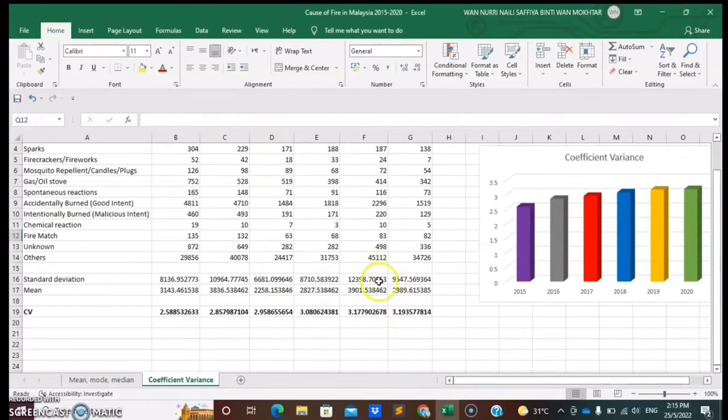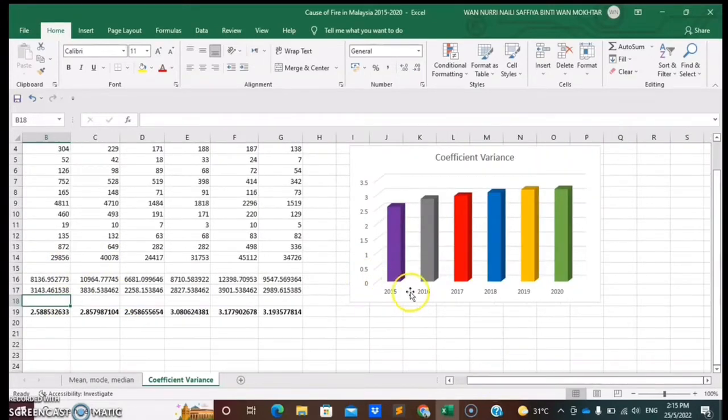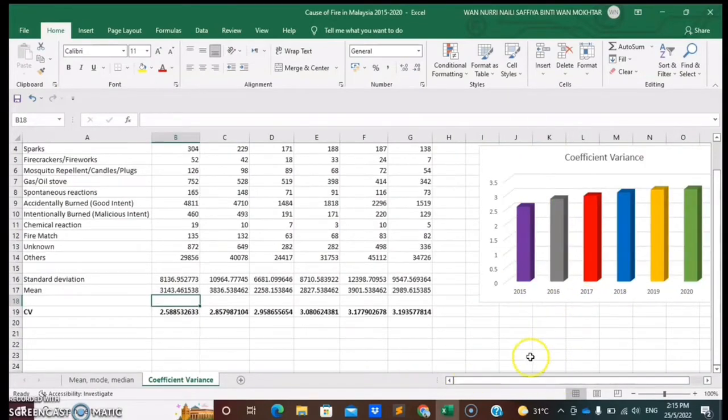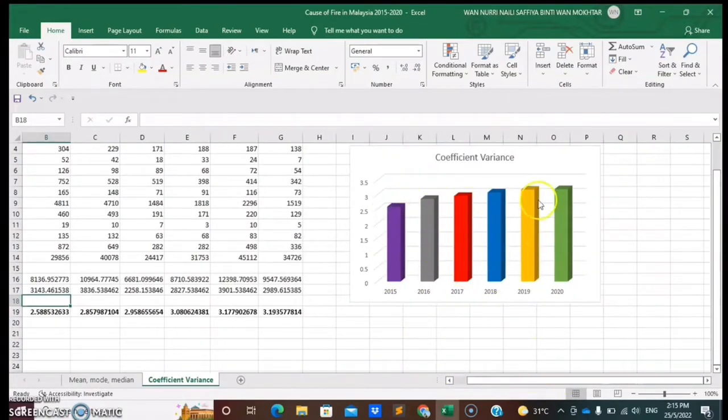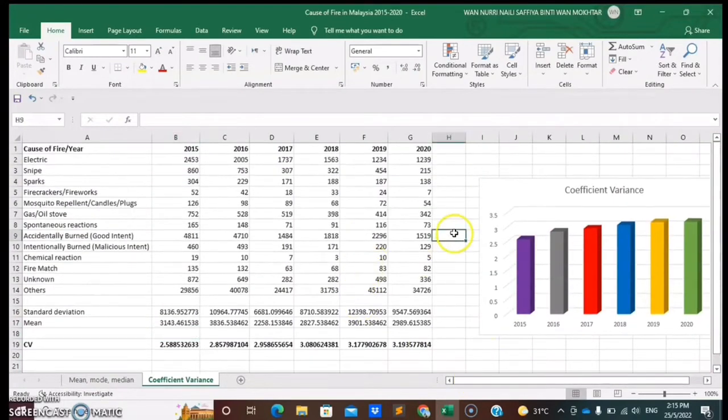Alright. So next, for coefficient of variance. To get the value, the standard deviation must be divided by the mean. And the data, as you can see, was ascending from 2015 until 2020. And in this bar chart, the highest value, as you can see, is in 2020 and the lowest is from 2015. Alright, so that's it from me.